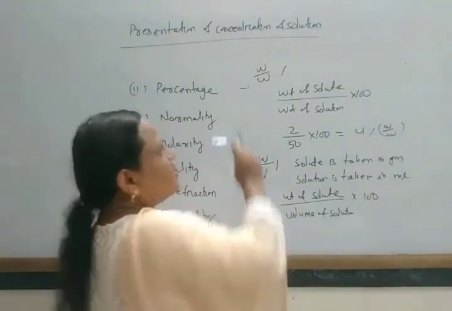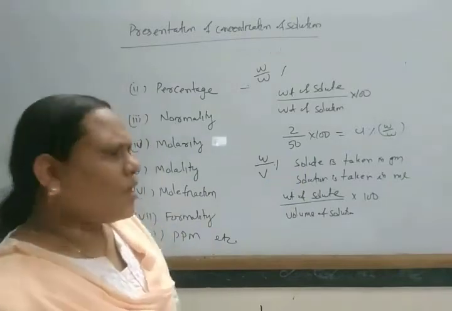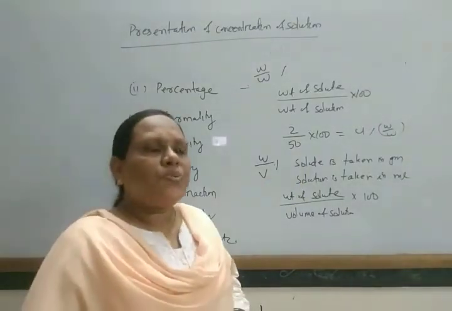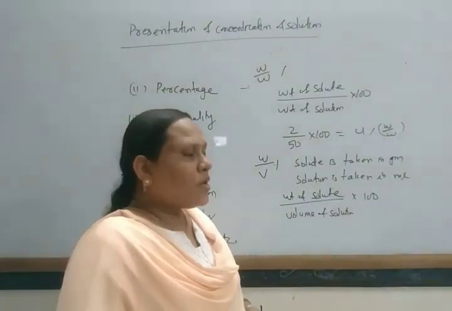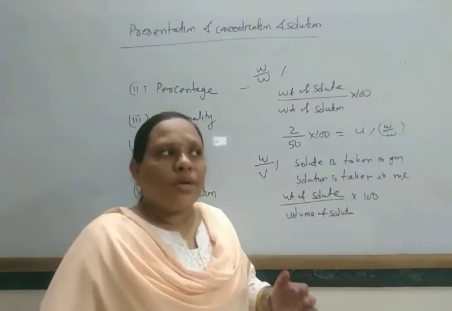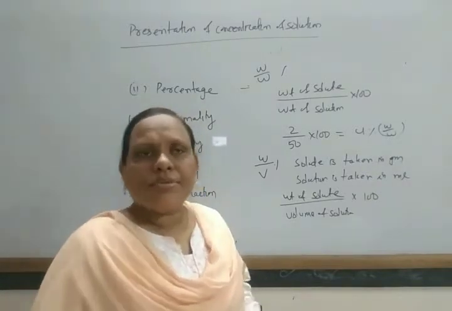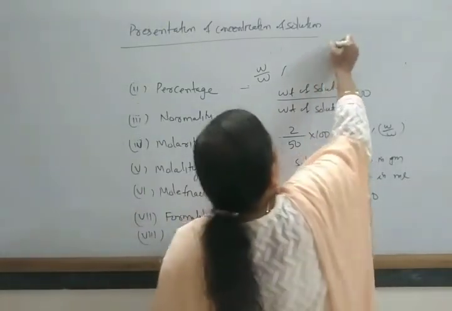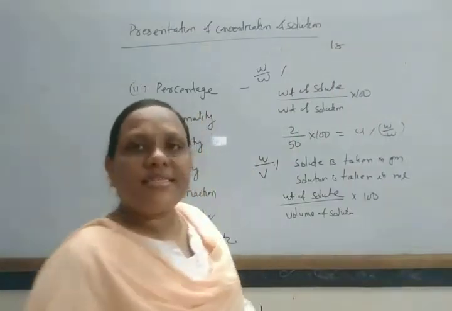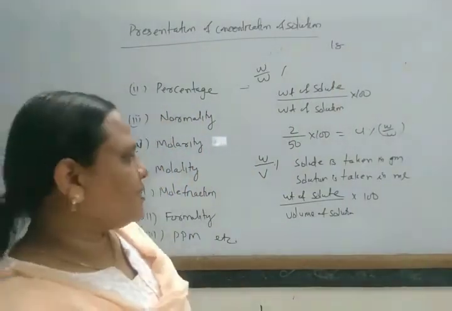So this percentage has types: weight by weight and weight by volume. For example, suppose given 18 gram of urea present in 50 ml of solution. What is its percentage?